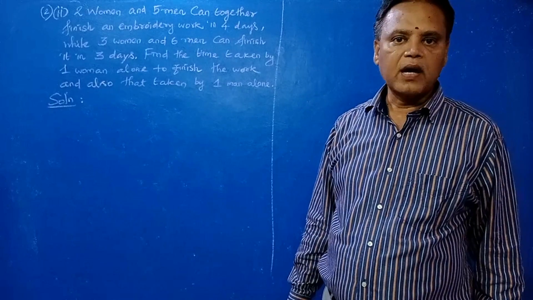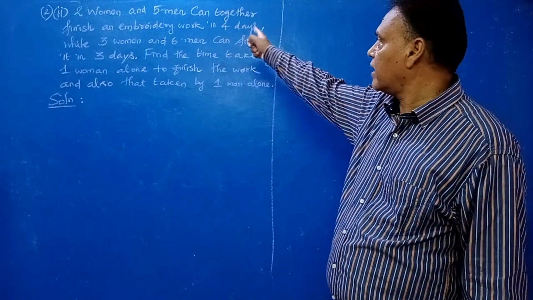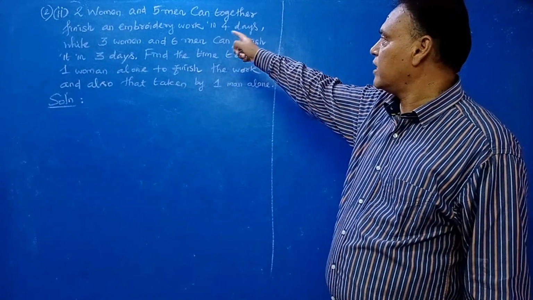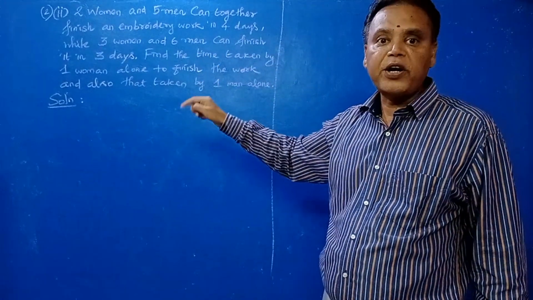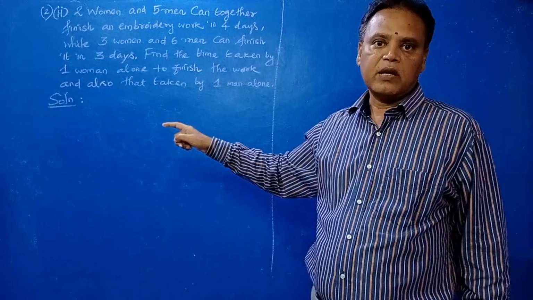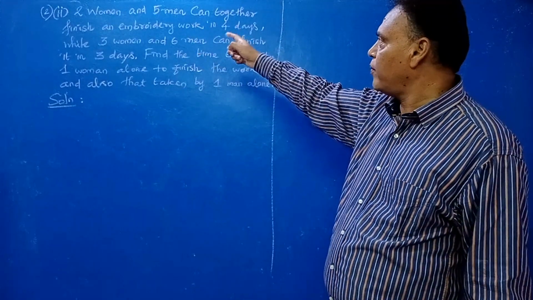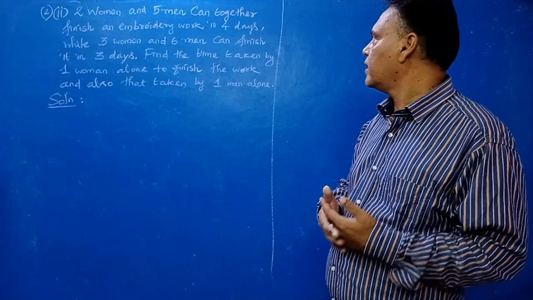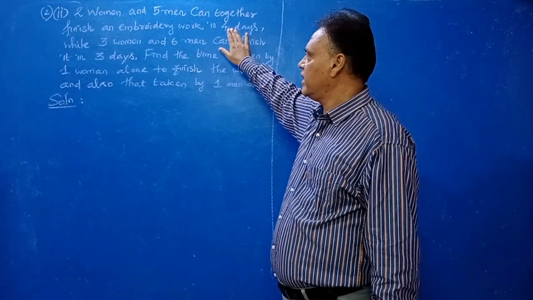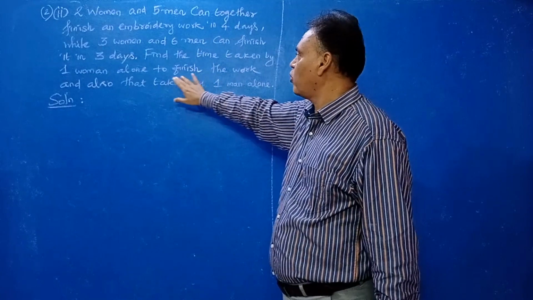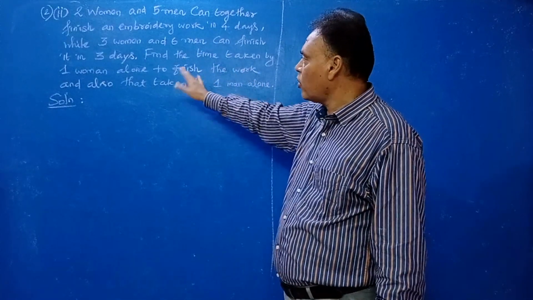Clear? Understand? Here together they are finishing the embroidery work in 4 days. That means together means you have to find out 1 day work here. Okay, so 2 women and 5 men together means you have to add in 4 days. Number of days given. Clear? 4 days. Here, together work is given. You have to find out what alone work you have to find out.